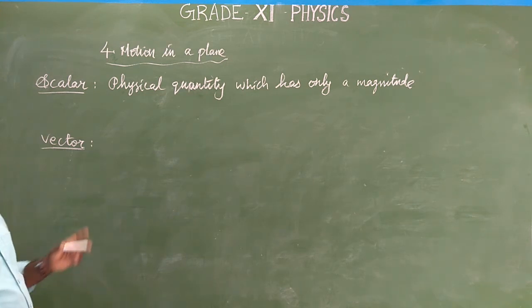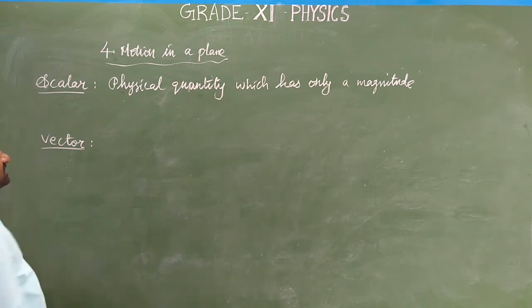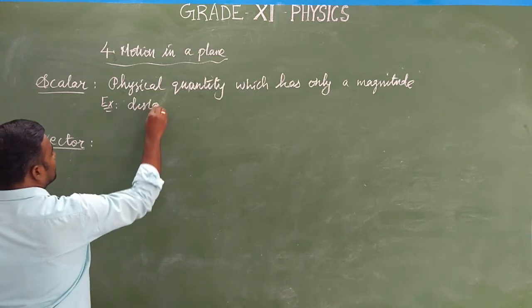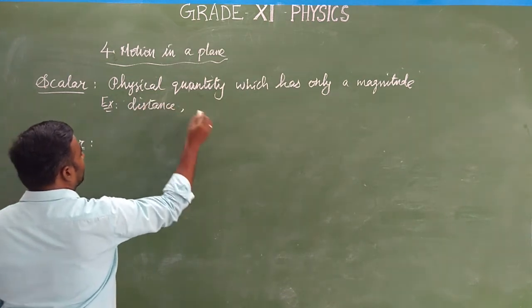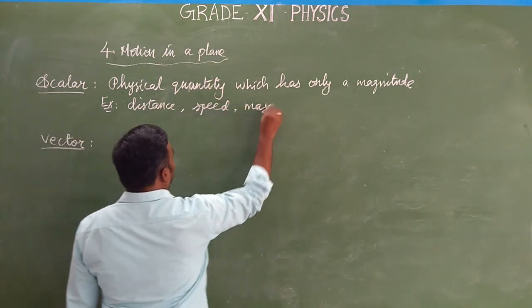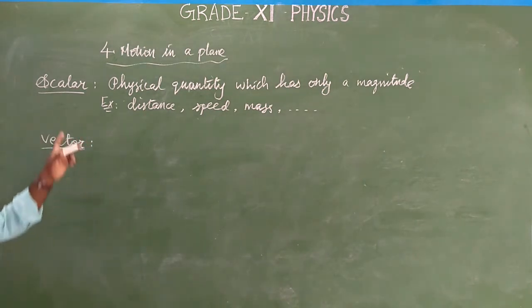So the physical quantity which is measured only by magnitude is called scalar. Examples of scalar quantities are distance, speed, mass, etc.